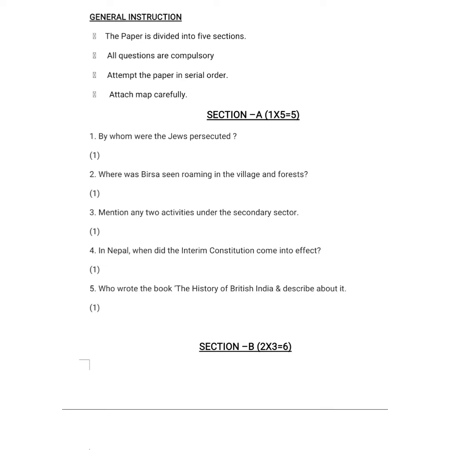Now moving on, Section B, which was of 6 marks, and there were 3 questions carrying 2 marks each. Now question number 6: in ancient India there was no rule of law. You have to explain this statement.